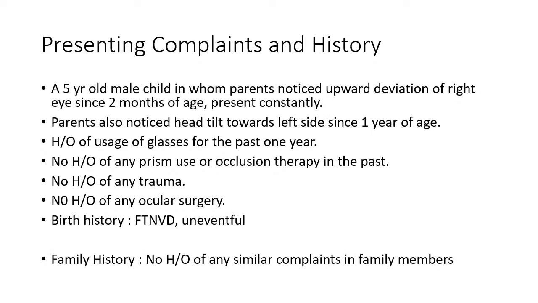Now coming on to the case, a 5-year-old male child presented to RPC. The informants were the parents and they seemed to be reliable. They came with the chief complaint of the child having upward deviation of right eye since 2 months of age, which was present constantly. Parents also noticed the head tilt of the child towards the left since 1 year of age. There was history of usage of glasses for refractive correction for the past 1 year.